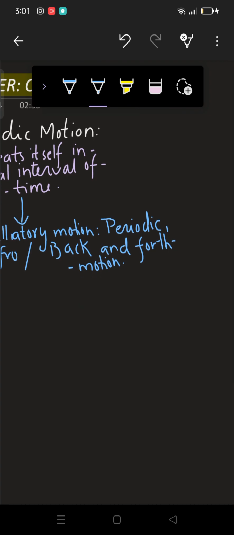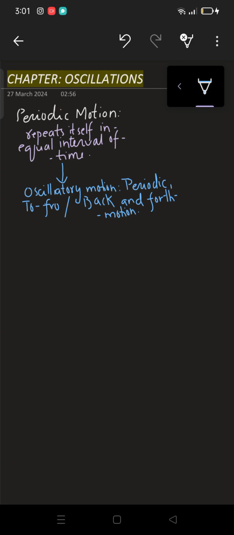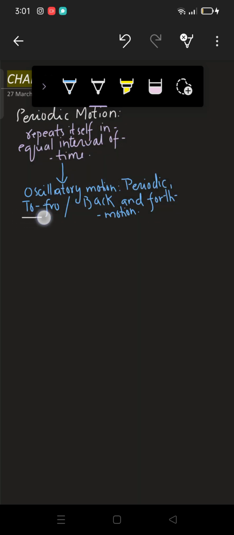Now see, what does this mean? It is periodic motion, which means oscillatory motion also repeats itself in equal interval of time. What does to and fro mean? This is a very important point to be noted, right? To and fro or back and forth. Oscillatory motion is a motion which repeats itself in equal interval of time, but that too to and fro, or you can say back and forth.